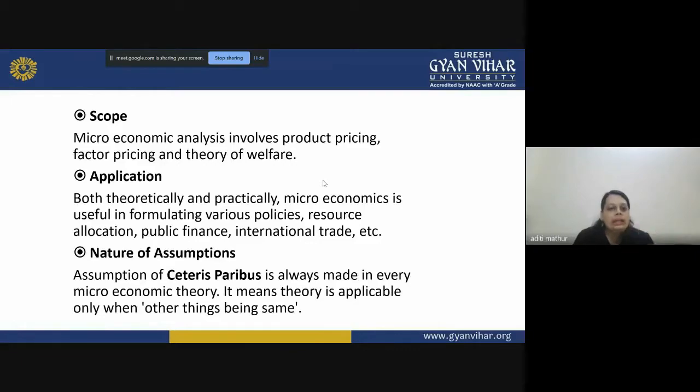Both theoretically and practically, microeconomics is useful. How is it useful? It is useful in formulating various policies. It helps you not only to formulate policies, but also to allocate resources for public finance, international trade policies, and so on. These are the basic reasons how microeconomic theory is applied theoretically and practically.